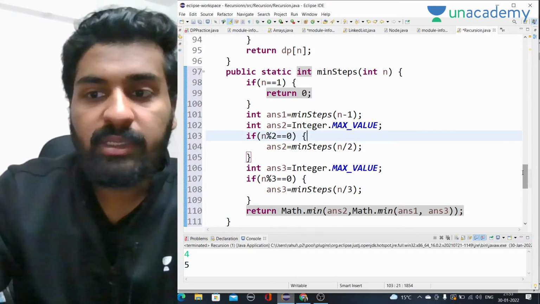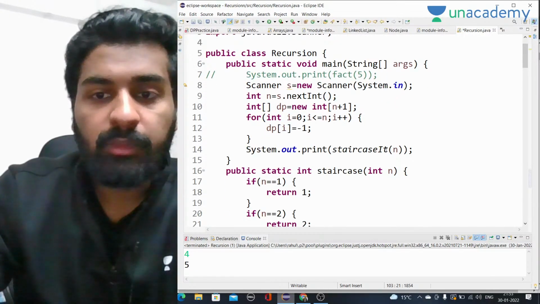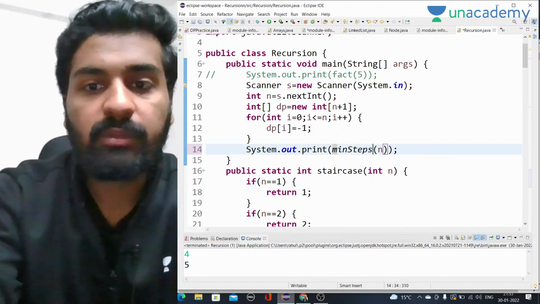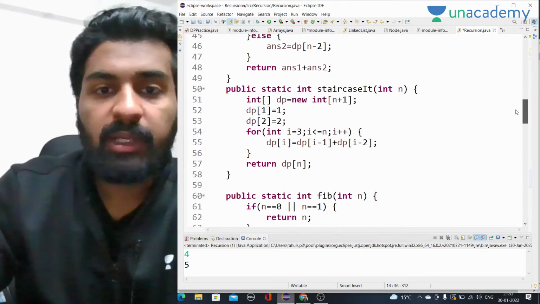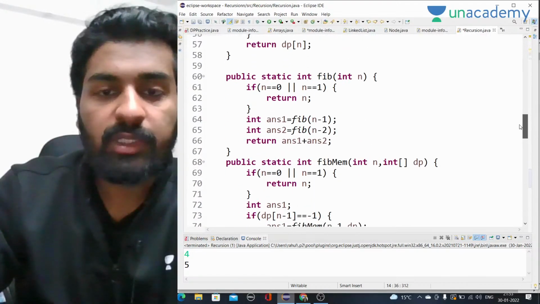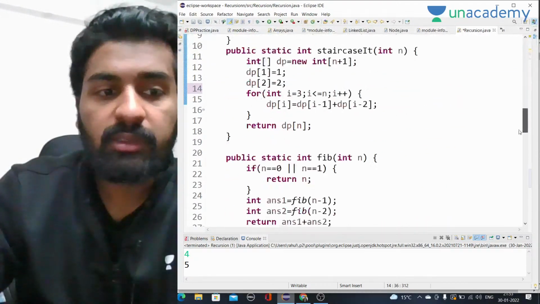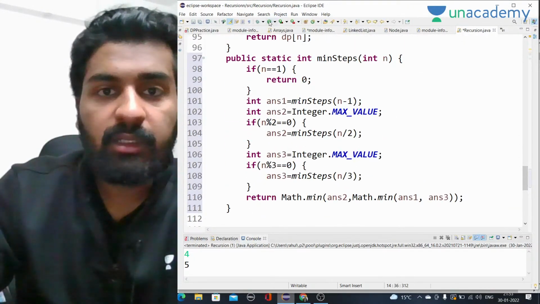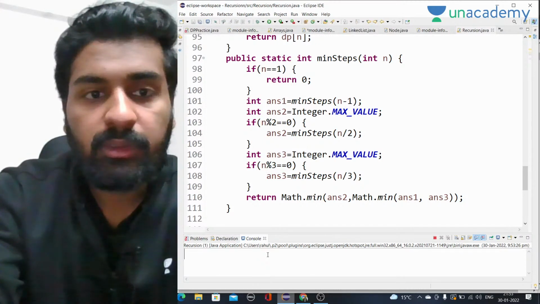So now let's call minimum steps for n. Whatever the n value I pass, it will give me the minimum steps to reach there. For 10, we already know the answer is 3. So let's test it for that. Here it is. Minimum steps. Okay, so let's run it.